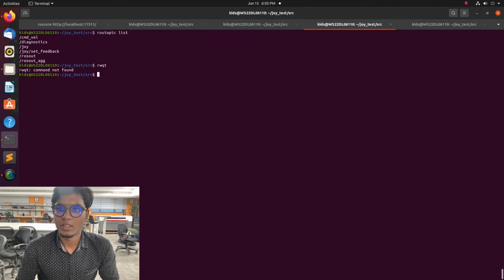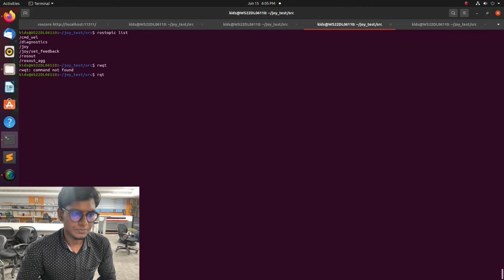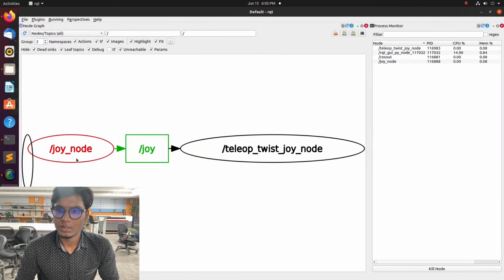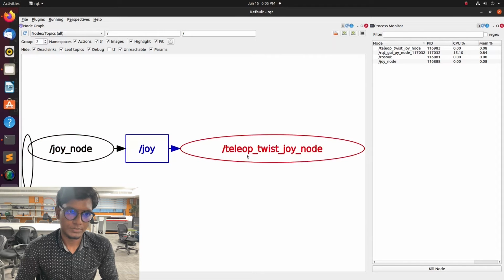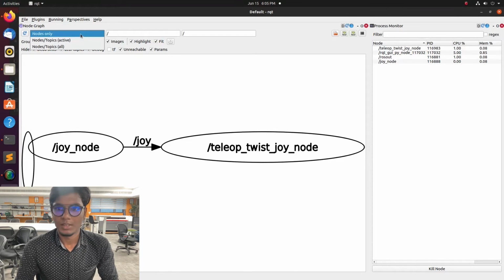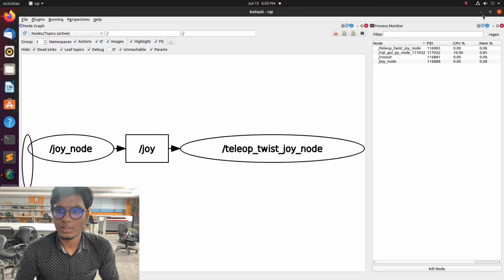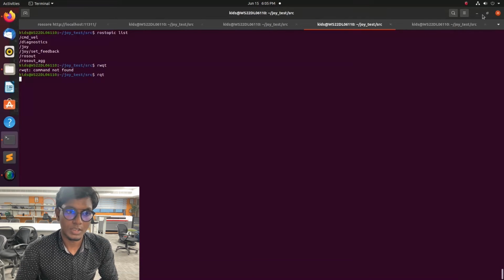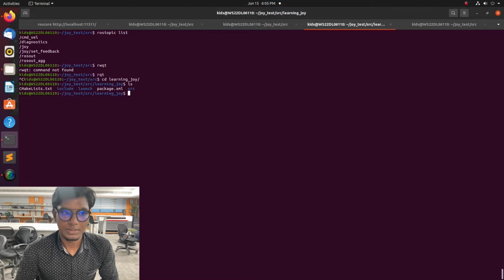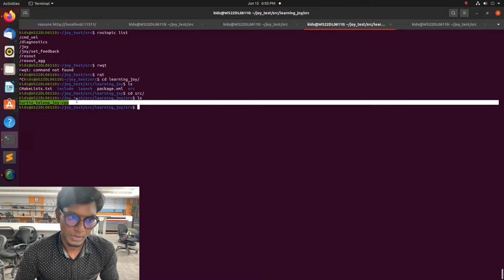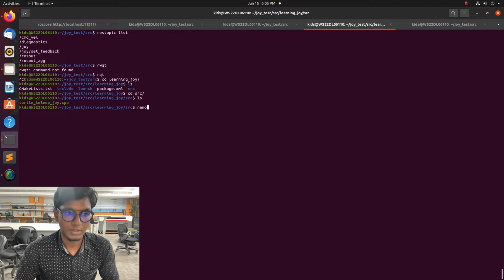After that we need to run a joystick teleoperate node for teleoperating messages which are sent to the Turtlesim. rosrun teleop_twist_joy. We need to run that node. After that type rostopic list. We can see now that cmd_vel is publishing, right? And this is for doing the teleoperation with simulation, so we can control it by the joystick.